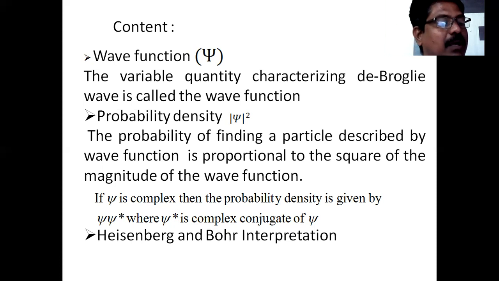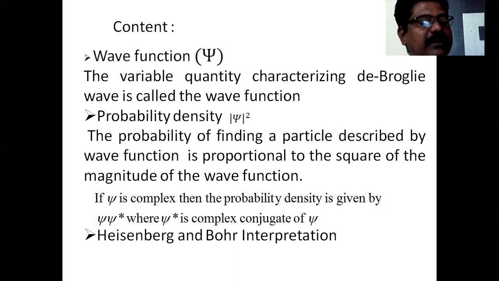In such cases, the probability of finding the particle, if the particle is existing in a three-dimensional box having a volume element dx, dy, and dz, where these are the lengths of that volume element along the x, y, and z axes, in a volume dx, dy, and dz is given by the square of the magnitude of the wave function into dx, dy, and dz.